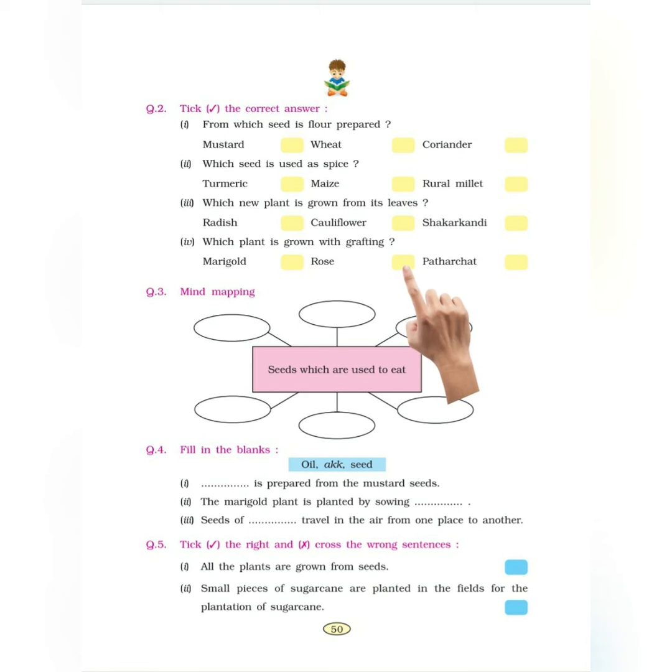Next we have question 3, mind mapping. Seeds which are used to eat. You can very easily fill this one. Please do this on your own. Question 4, fill in the blanks. I'm sure you can do these also. They have given 3 options to choose from and 3 questions. I'm not going to be able to help you here. There was a mistake in question 2, so I had to point out this one seems okay. Please go ahead and make an attempt yourself.